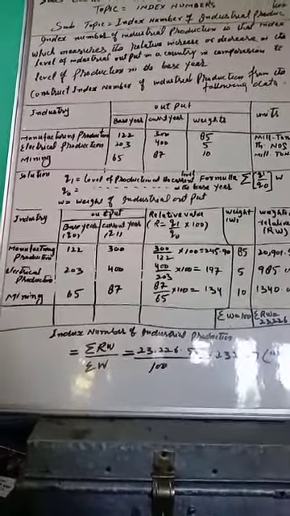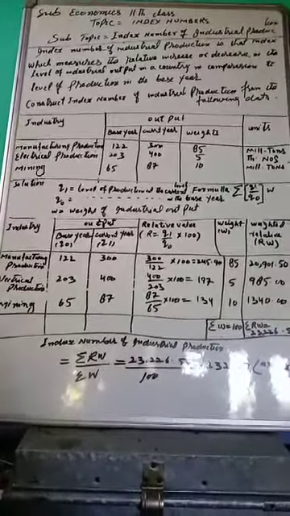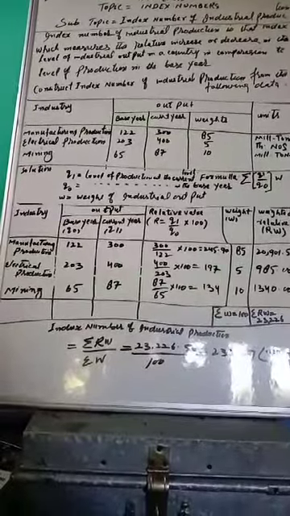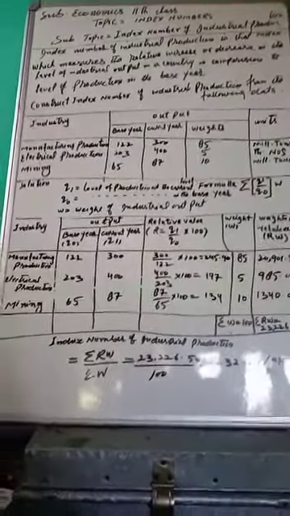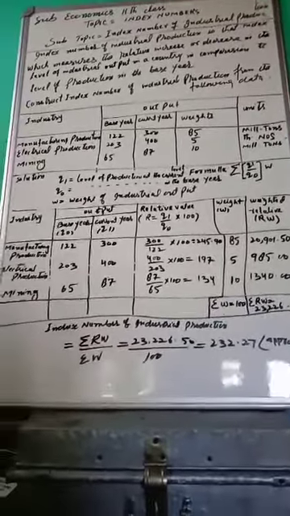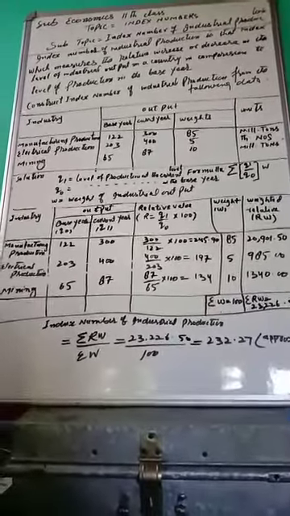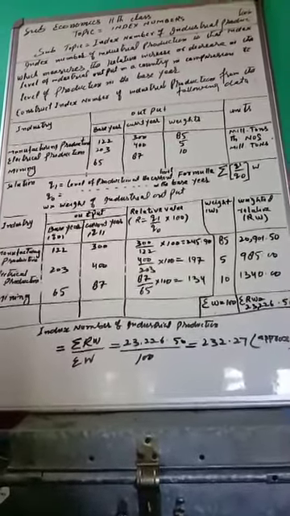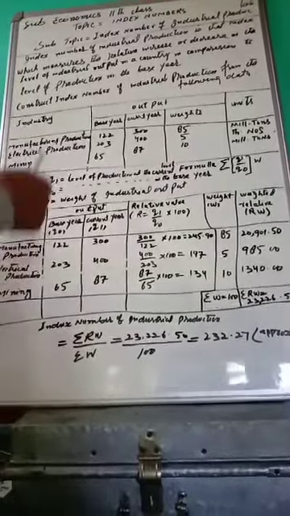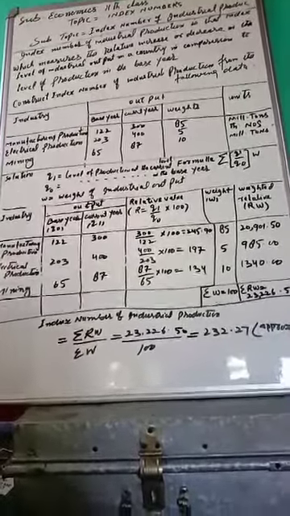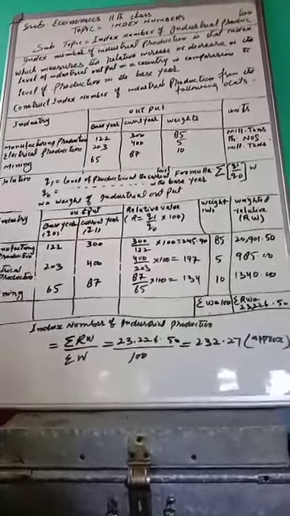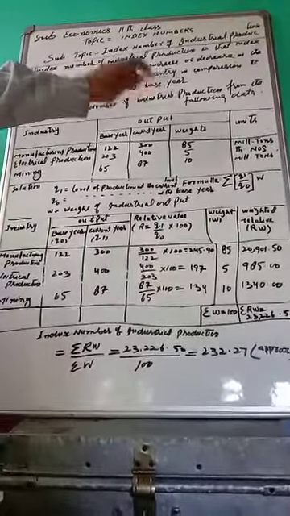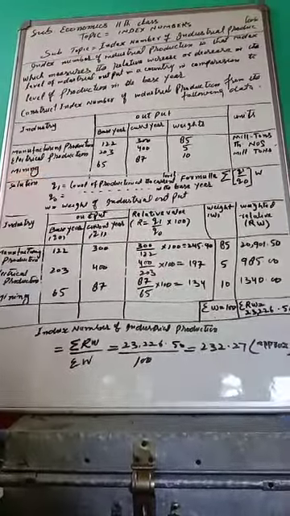Now, dear students, what is industrial production? We have to construct the index number of industrial production. Industrial production means the goods which are manufactured in industries. Dear students, if in an exam you are asked to construct the index number of industrial production from given data, these are the data that will be given there.